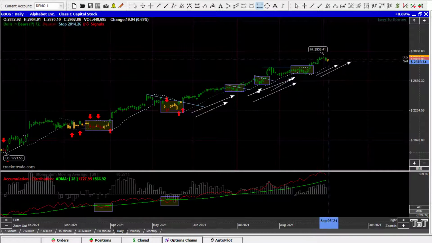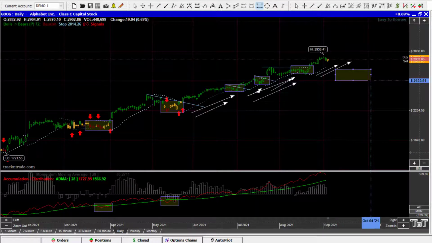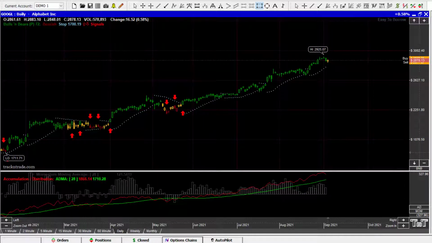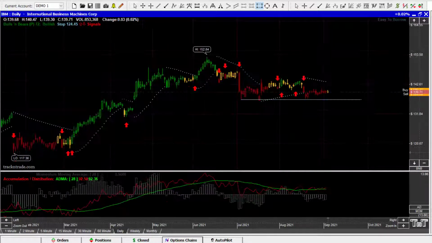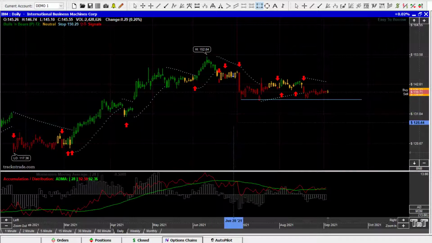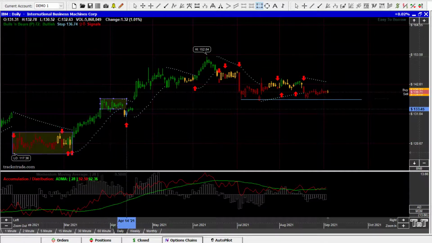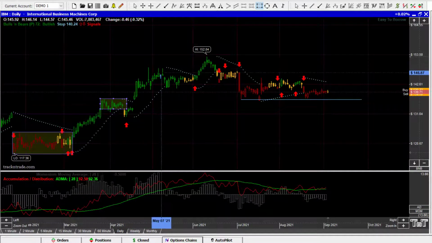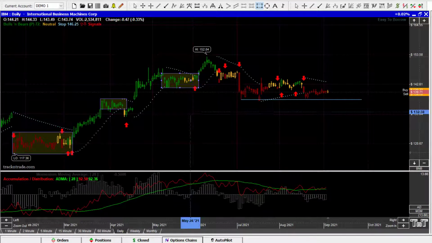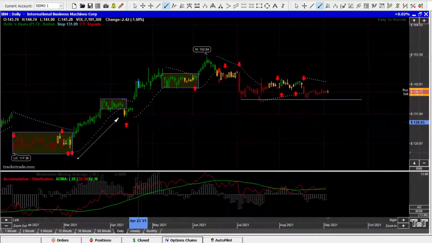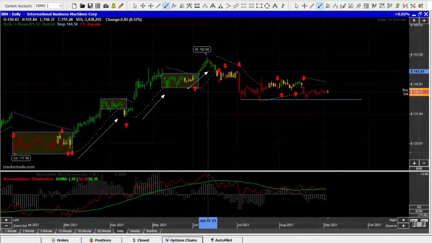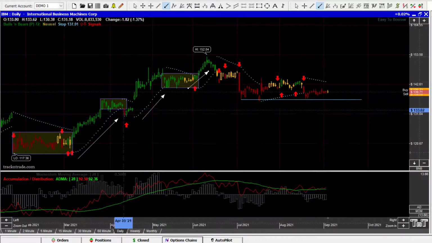We're going to actually look for a pullback and start looking for the opportunity to get an accumulation stage once again. That's going to be the same with this one here. So we're going to go into IBM. Now IBM, I like IBM because we've actually got an accumulation stage here. We got a reaccumulation here, and we had another small reaccumulation here. Again, it's difficult, but if you follow the Elliott Wave rules like we teach, there's drive 1, drive 2, drive 3, then you can see how those accumulation stages come in.